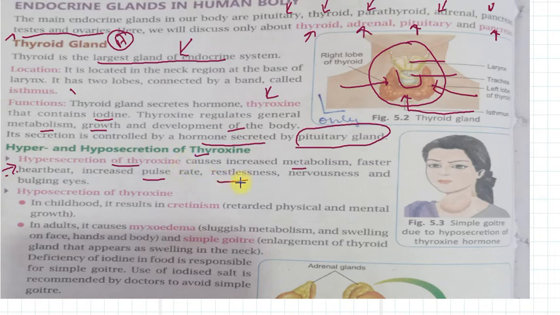We will feel restlessness, nervousness and bulging eyes, right students? So our eyes will be bulging if our body produces hypersecretion of thyroxine.